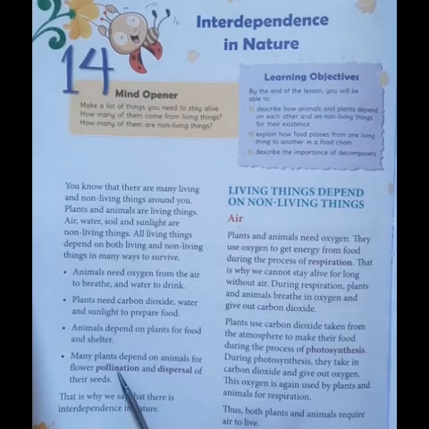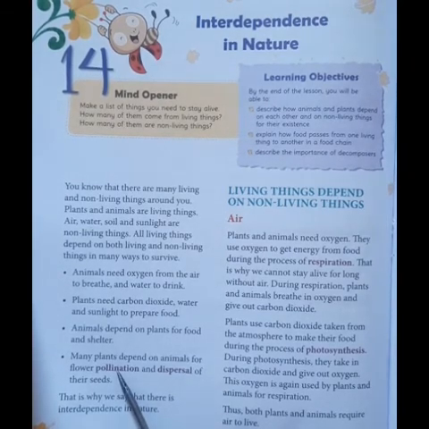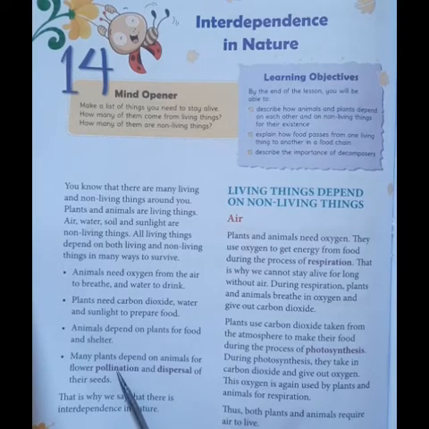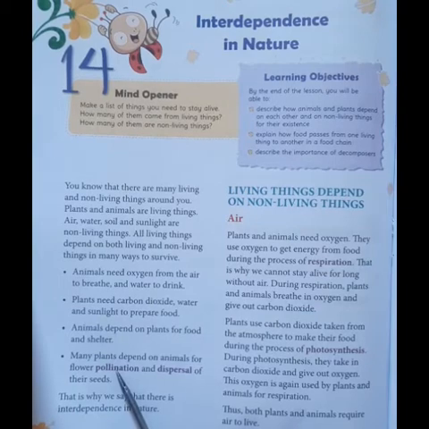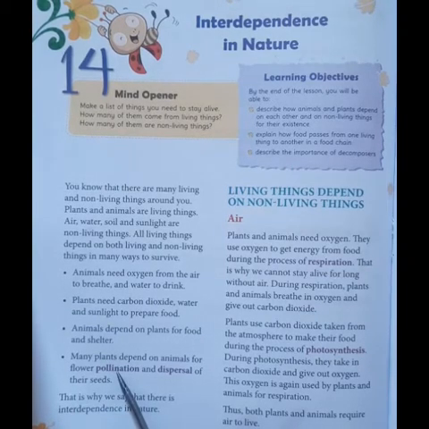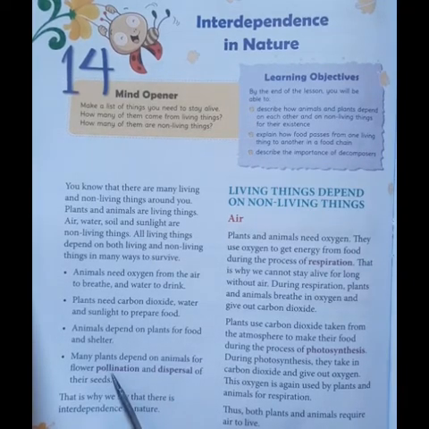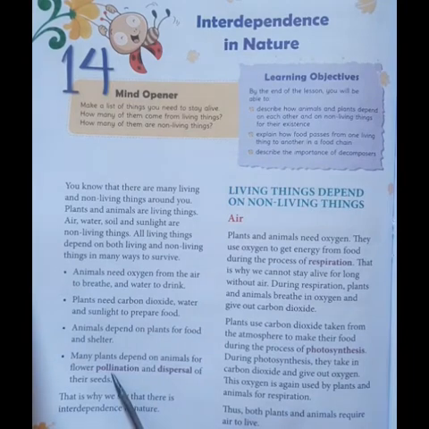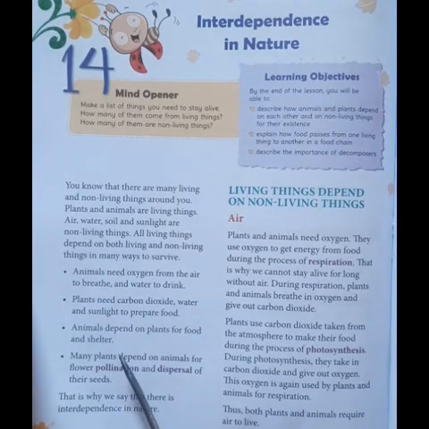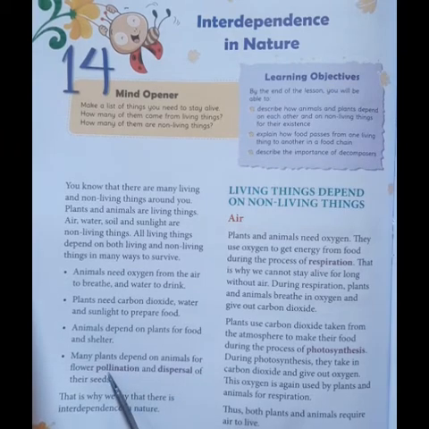Pollination means, you all know that for the process of seed formation, pollination has to go on. Pollination in the sense, male gametes will be there, female gametes will be there. They have to come closer, then only seed formation will go on. So the transfer of pollen grains to the ovary is known as pollination.